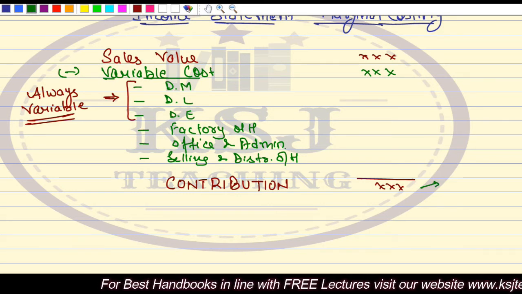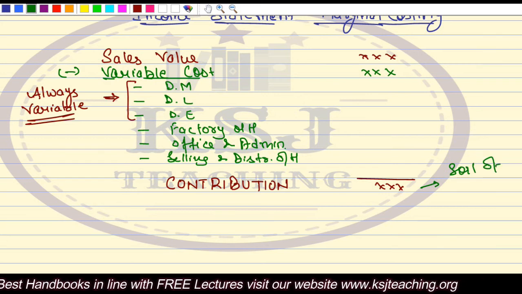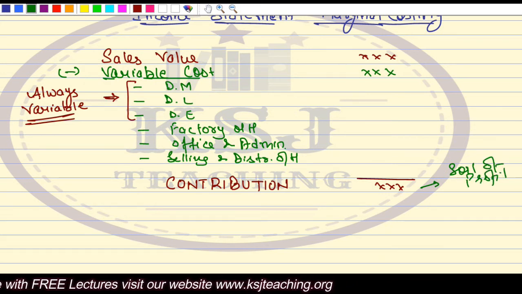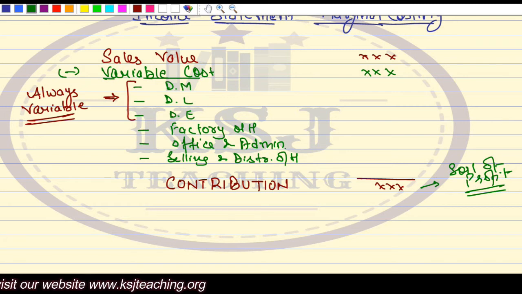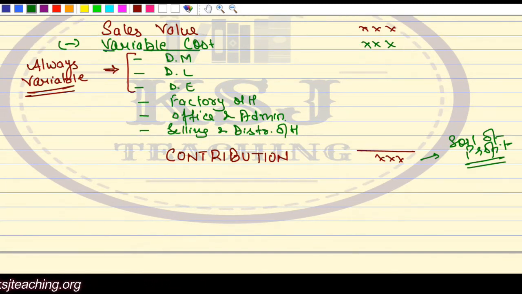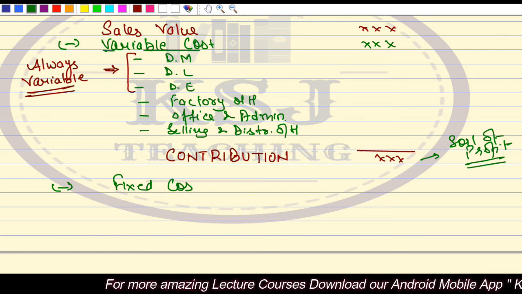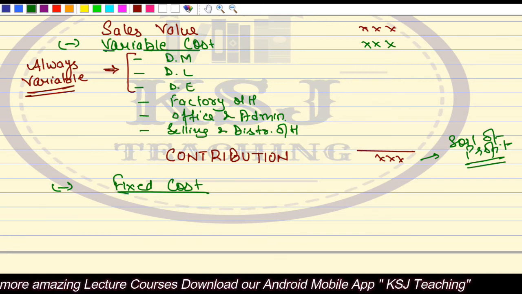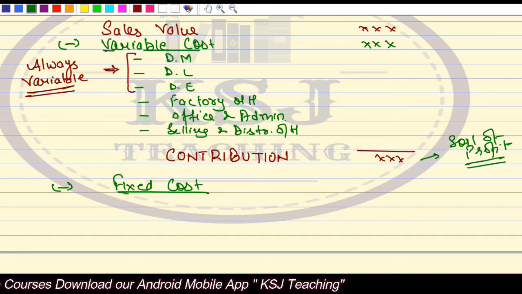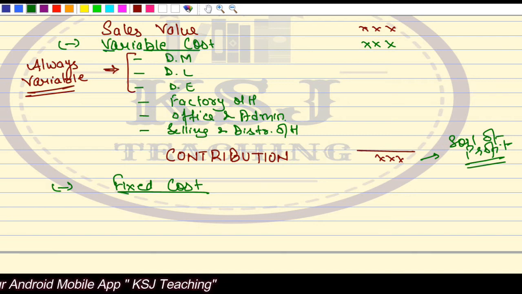But not the exact profit. From this contribution, now you will reduce your fixed cost. From here, you will reduce your fixed cost, all the fixed cost, right? The fixed cost will include the fixed cost related to factory overheads, related to office and administration overheads, related to selling and distribution overheads.